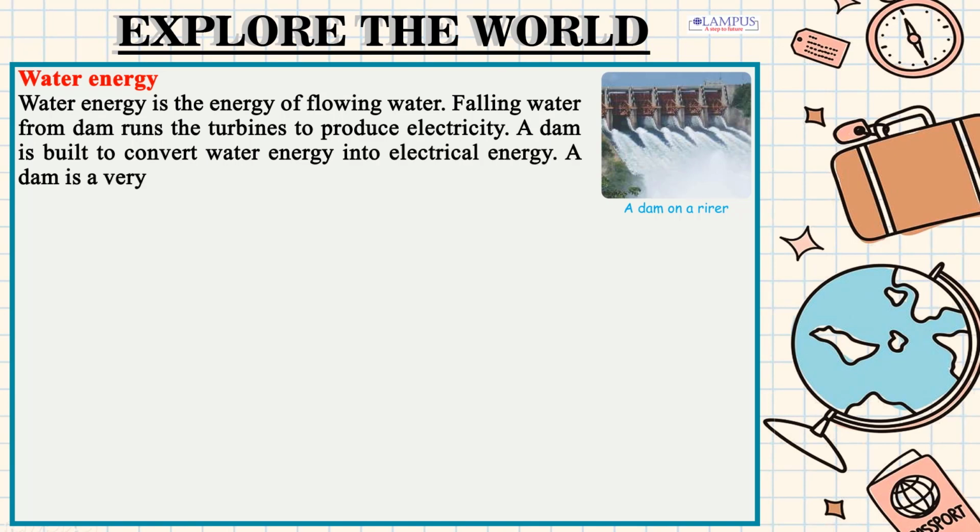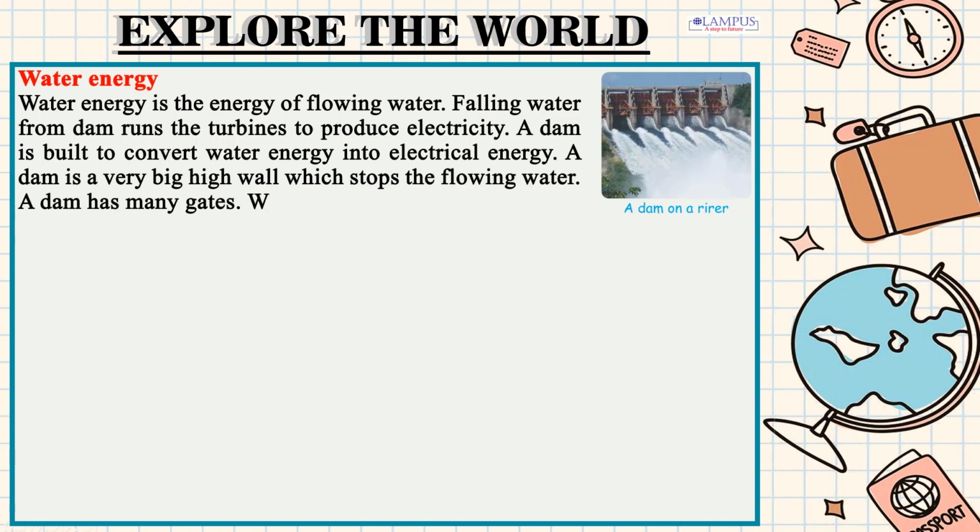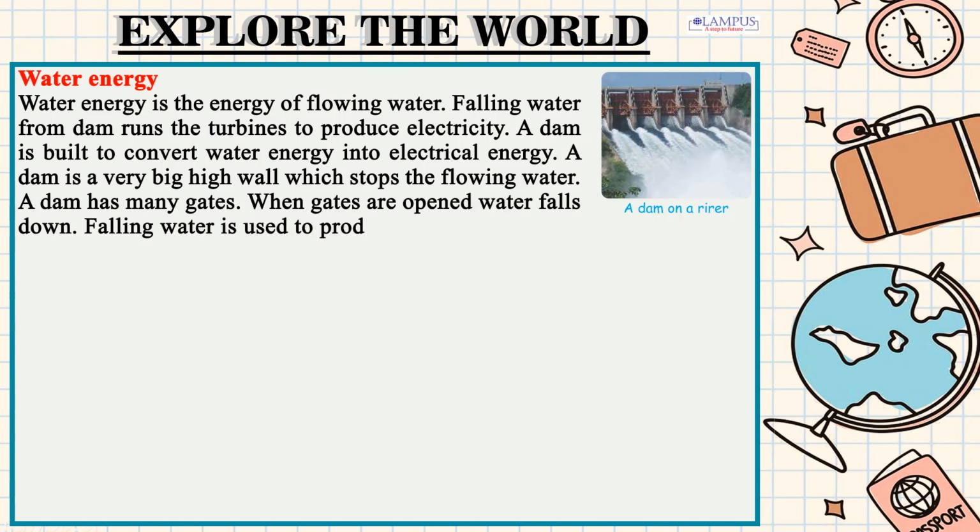A dam is a very big high wall which stops the flowing water. A dam has many gates. When gates are opened, water falls down. Falling water is used to produce electricity.